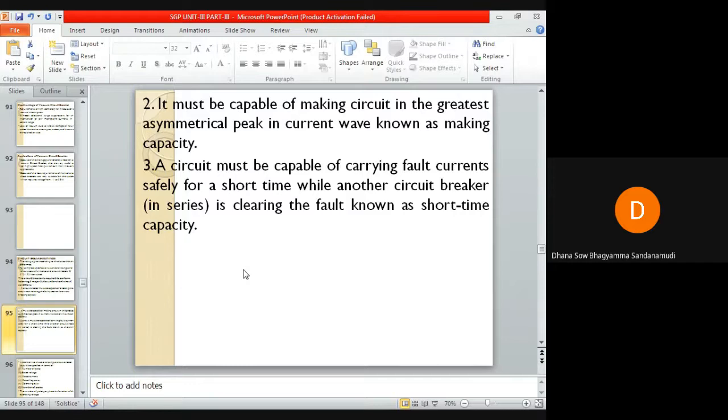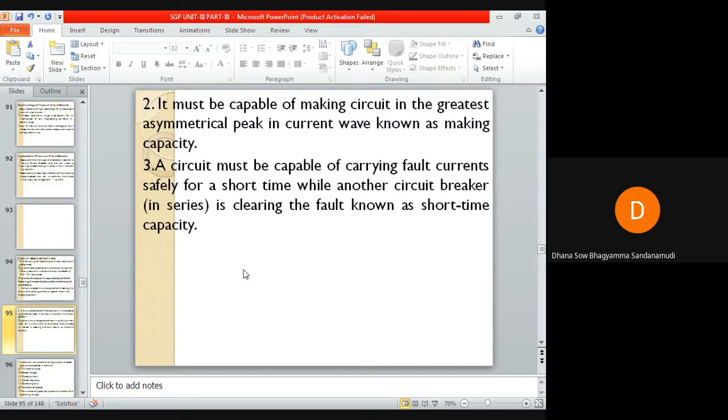That is, it must be capable of making the circuit on the greatest asymmetrical peak in the current wave. Even if an asymmetrical short circuit current is there in the system, as soon as the fault is cleared, the circuit breaker must immediately close. This is referred to as the making capacity of the circuit breaker.